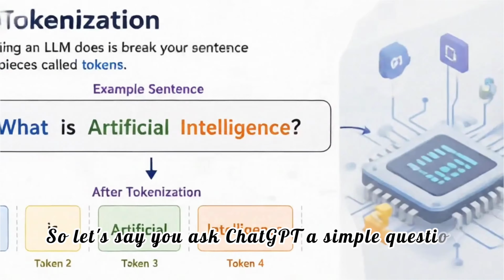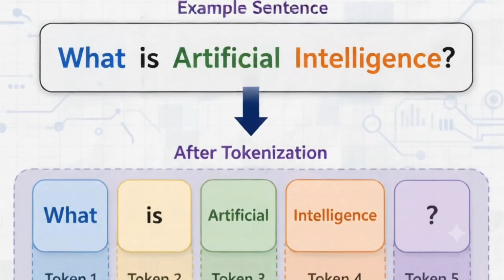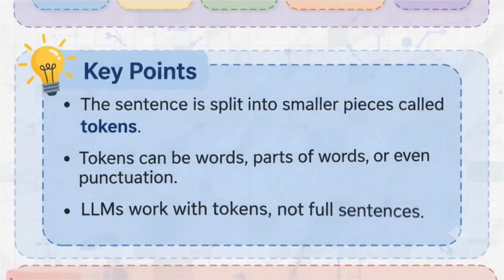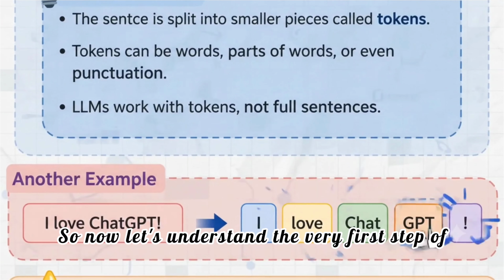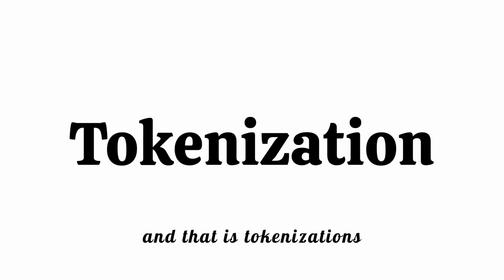possible. So let's say you ask ChatGPT a simple question: what is artificial intelligence? So what happens inside the model first? So the first step is tokenization. So now let's understand the very first step of how an LLM works, and that is tokenization.